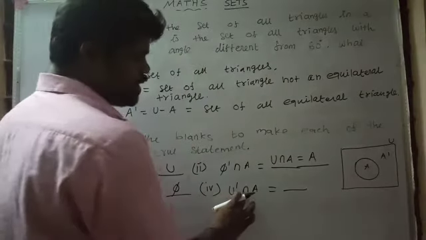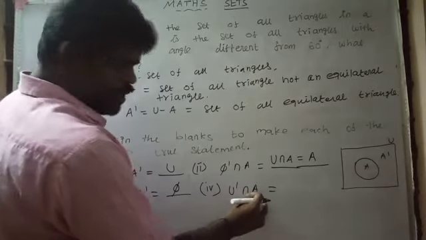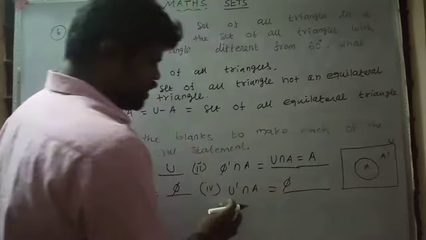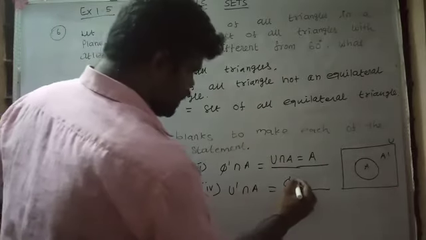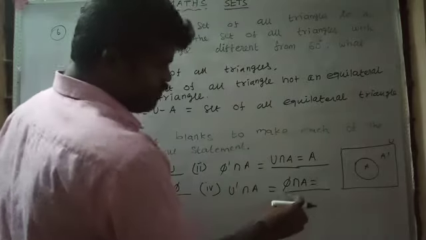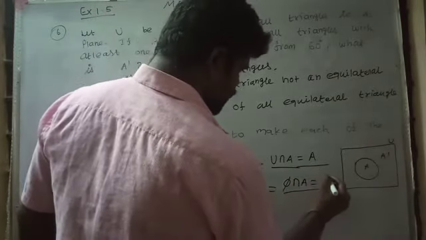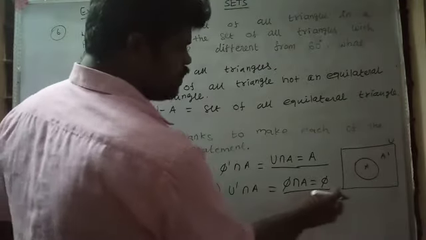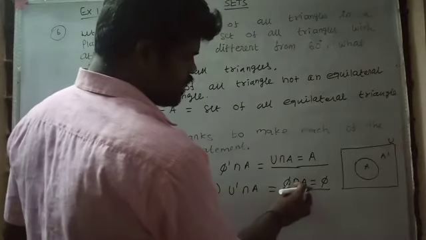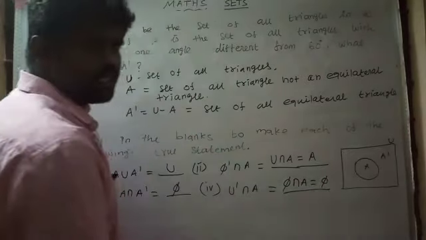And fourth one, U' ∩ A. We have a formula in the properties: U' is φ. So we have φ ∩ A, which is φ. Okay, refer the sum. This is an empty set and this is A. The intersection of the empty set and any set is only the empty set. Refer the sum.